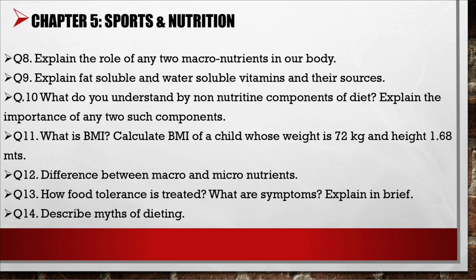Question 10, what do you understand by non-nutrient components of diet? Explain the importance of any two such components. Question 11, what is BMI? Calculate the BMI of a child whose weight is 72 kg and height 1.68 meters. Question 12, differentiate between macro and micronutrients.